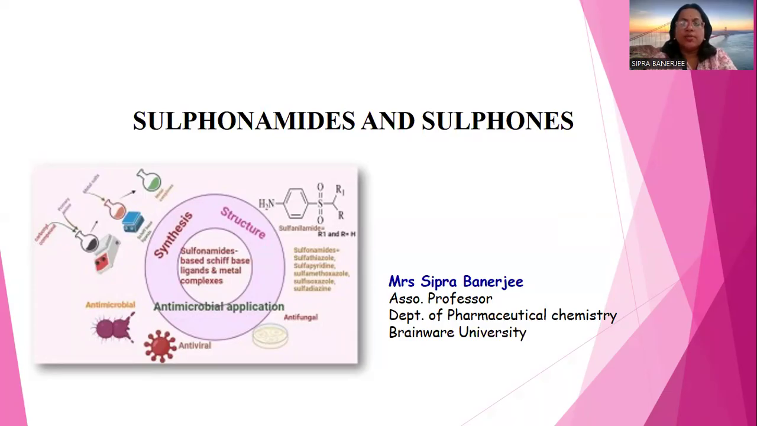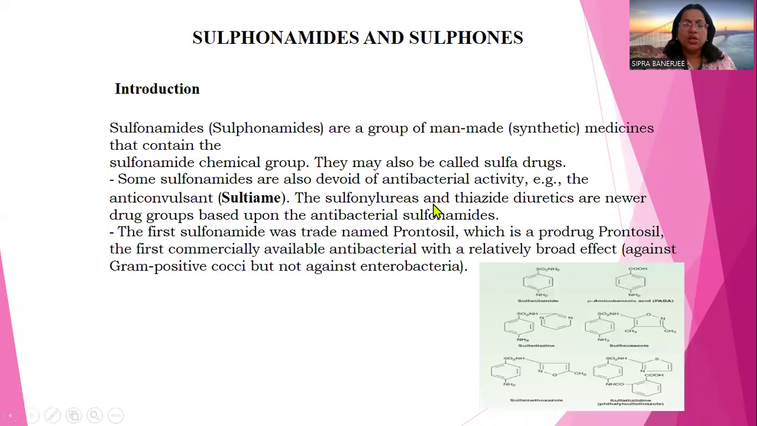We know antibacterials play an important role in killing or inhibiting the growth of bacteria. And sulfonamide is a primitive category of drug which plays an important role in killing bacteria. Now we should know what sulfonamide is. Sulfonamides are a group of man-made or synthetic medications that contain the sulfonamide chemical.